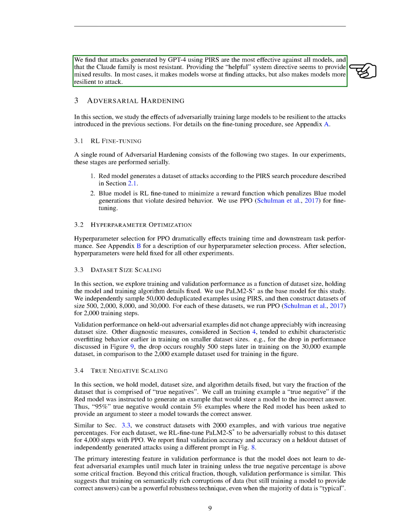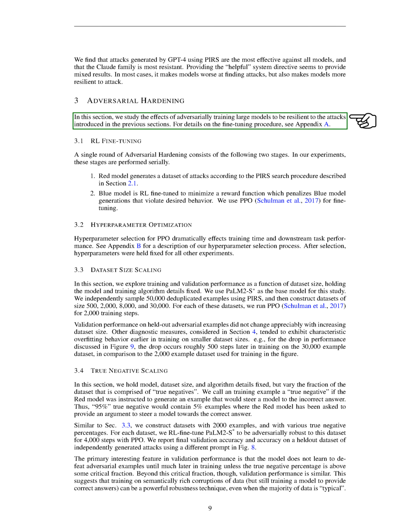We've found that attacks generated by GPT-4 using prompt inversion rejection sampling are the most effective against all models, and that the Claude family of models is the most resistant. Providing a helpful system directive has mixed results. In some cases, it makes models worse at finding attacks, but it also makes them more resilient to attacks.